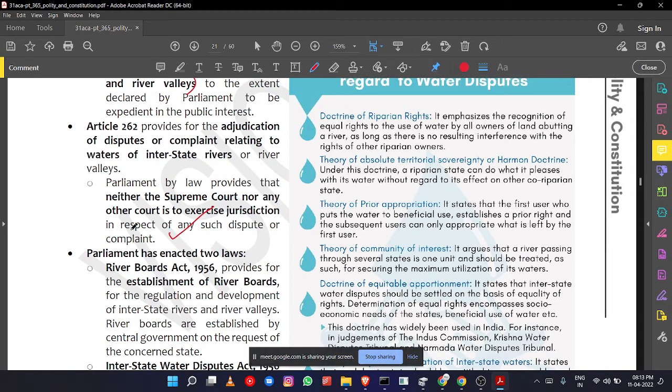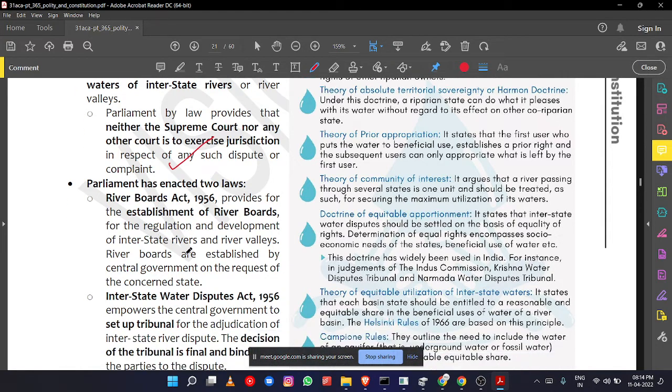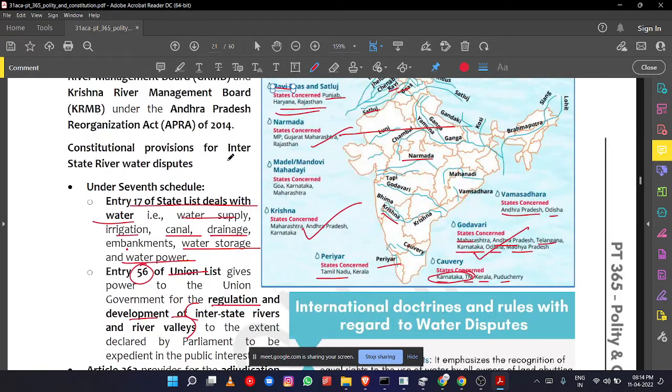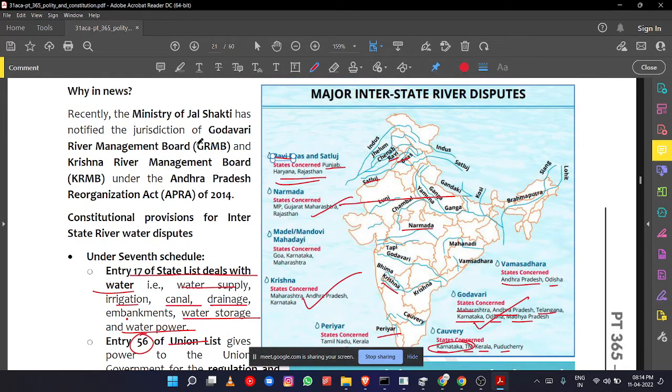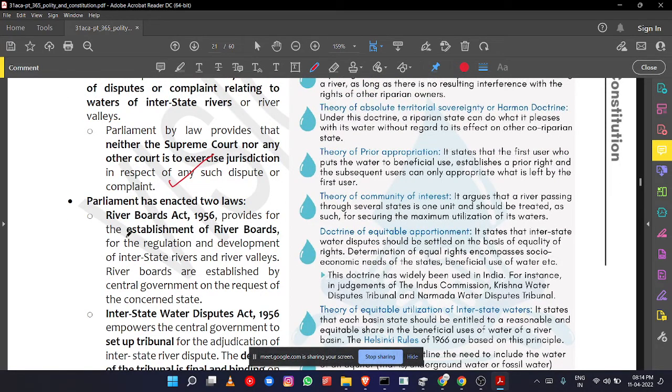Parliament has enacted for that. Then who will solve these disputes? Parliament enacted two laws. One is the River Boards Act, which provides for the establishment of river boards. These river boards are there for every river, for the regulation and development of interstate rivers and river valleys. For example, in the news, the Krishna River Management Board is there, the Godavari River Management Board is there. Like that, river boards are constituted under this law, the River Boards Act.